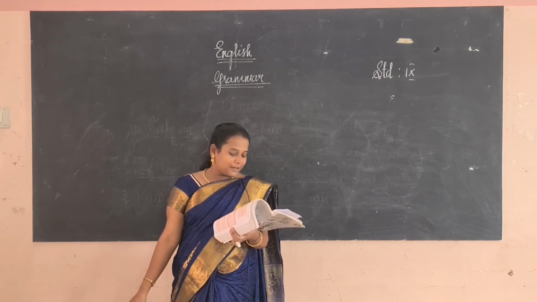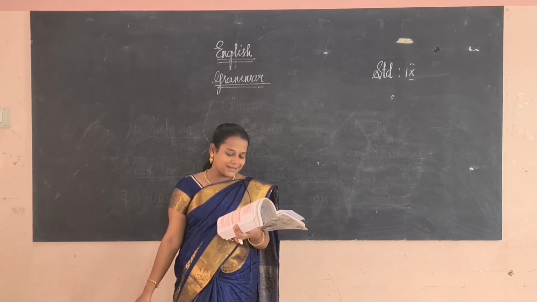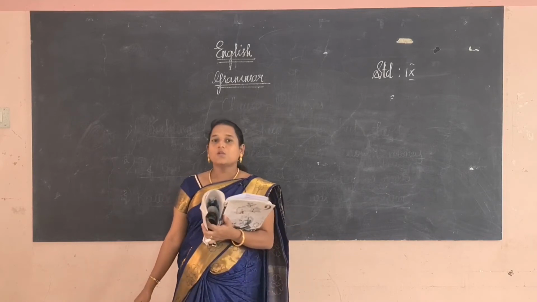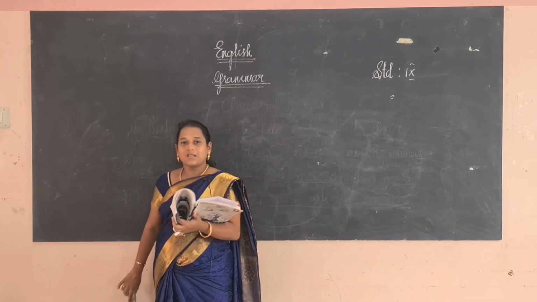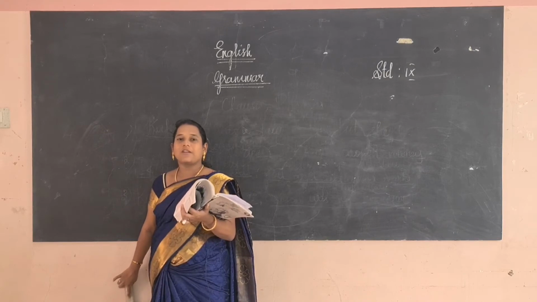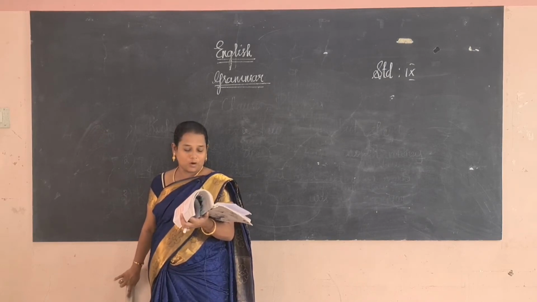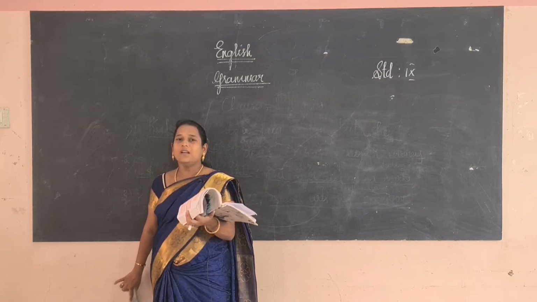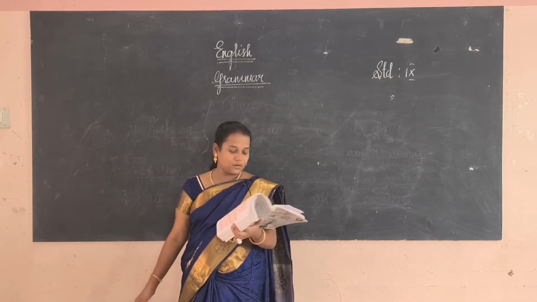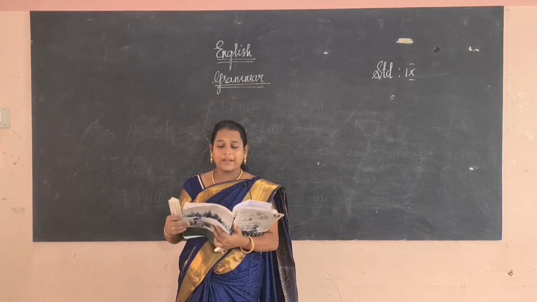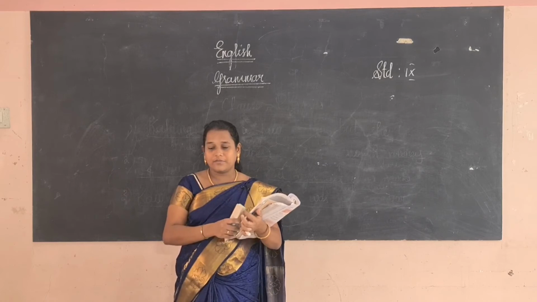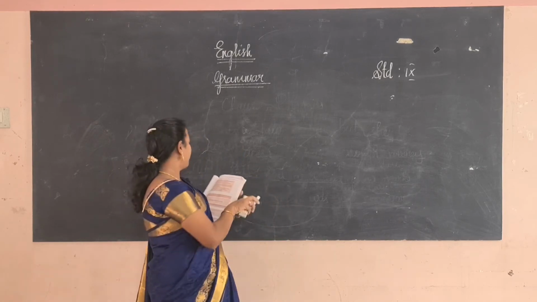Okay, dependent clause is also known as subordinate clause, contains a subject and a predicate but does not express a complete thought. So a dependent clause has a subject and predicate but it does not have a complete meaning, so it is different from the independent clause, and otherwise it is known as a subordinate clause. There are three types of dependent clause: adjective, adverb and noun. We will see what are the three types of dependent clause.